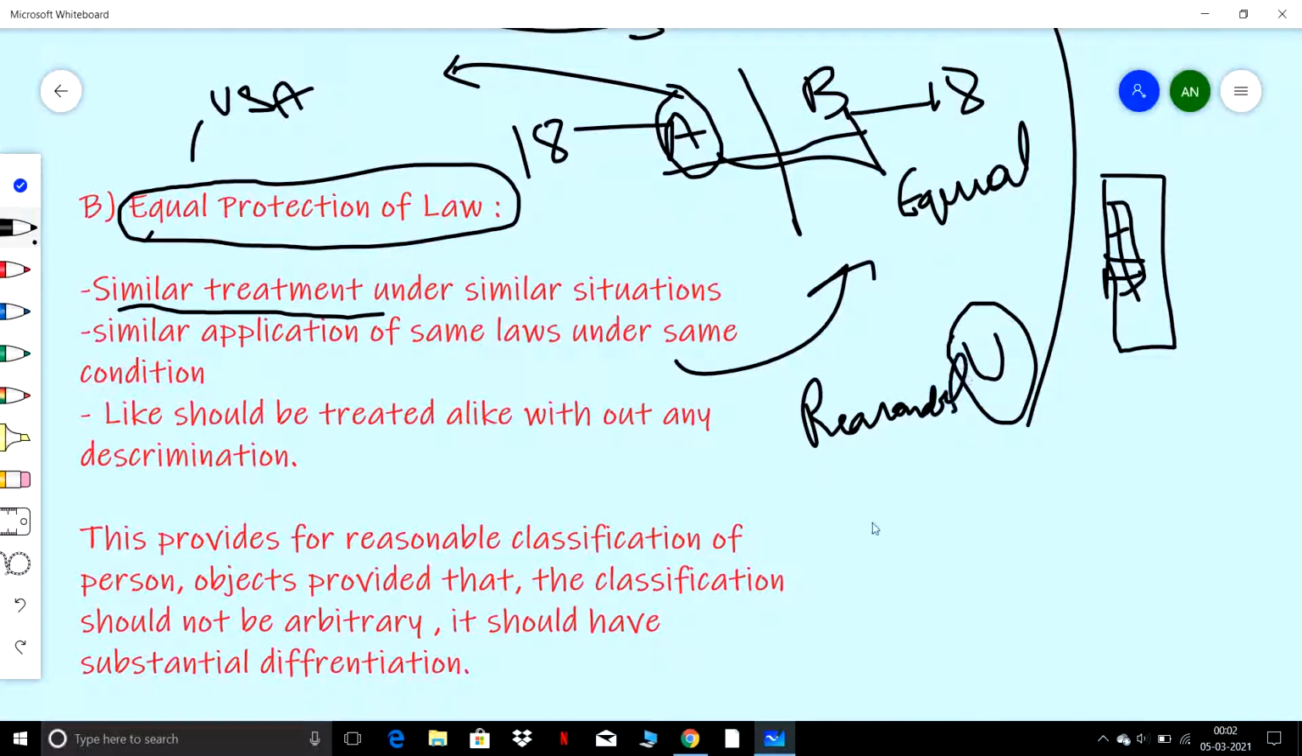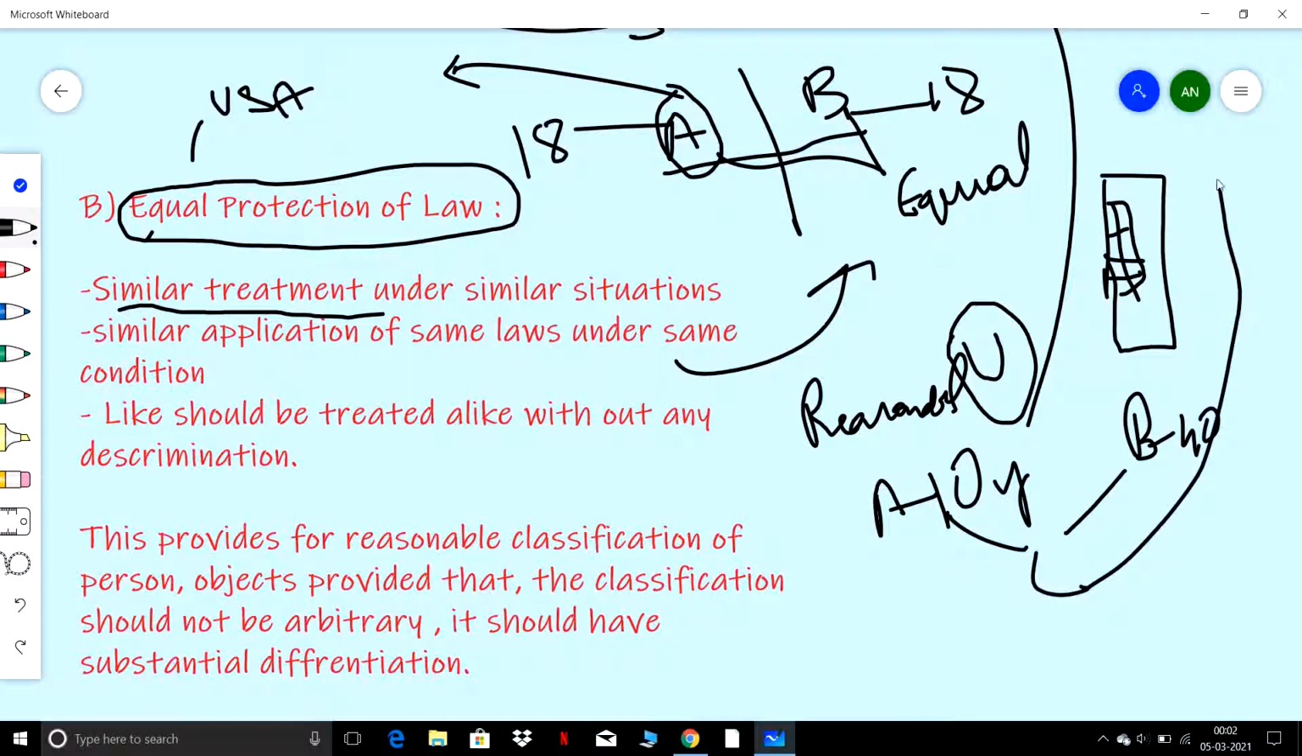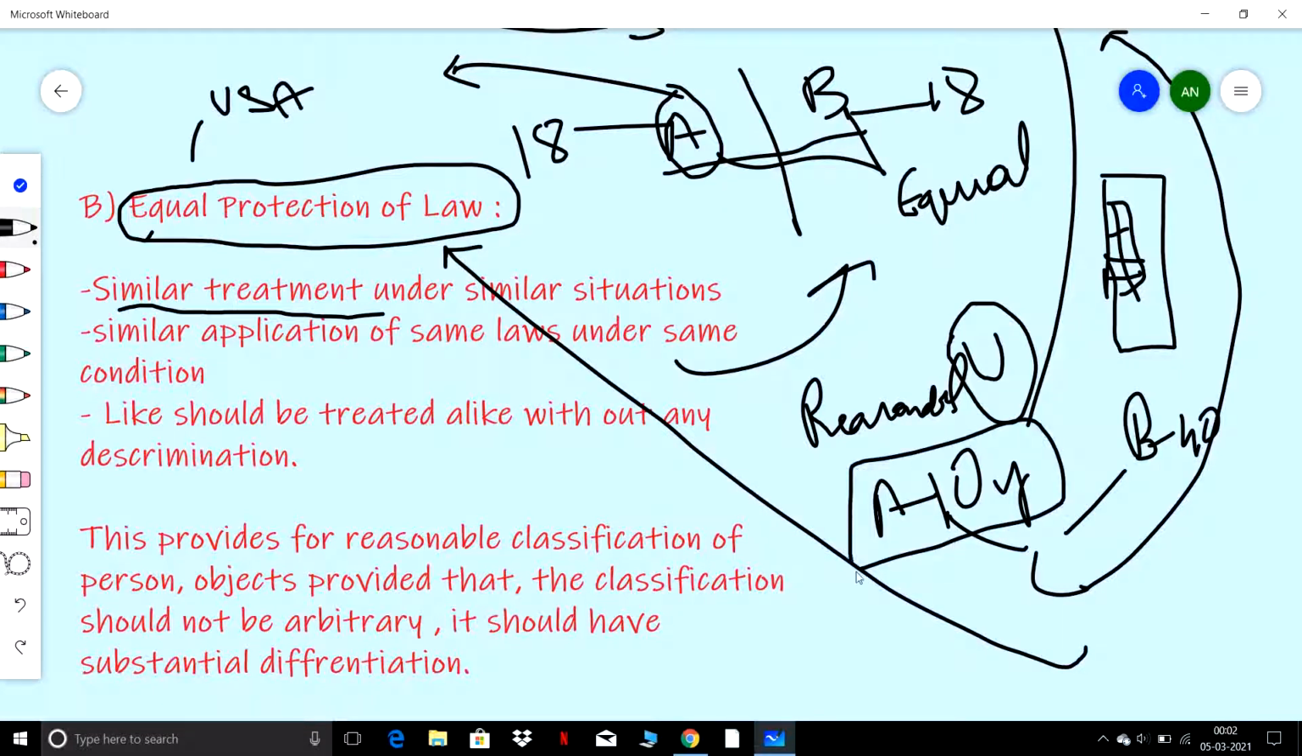As I said, if person A is 10 years old and person B is 40 years old, and both commit a crime, they can't be treated equally as per equality before law. Hence, here comes equal protection of law, where a 10-year-old is given a different punishment and a 40-year-old is given a different punishment. Hence reasonable classification is allowed by this law, provided the classification should not be arbitrary.